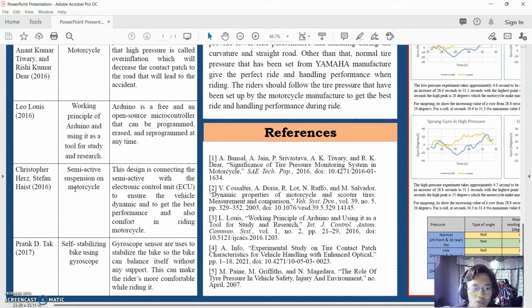And the last one is self-stabilizing by using gyroscope. The finding for this paper is gyroscope sensors are used to stabilize the bike, so the bike can balance itself without any support. This can make the rider more comfortable while riding it.